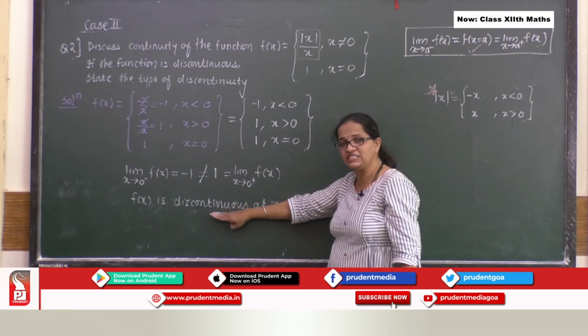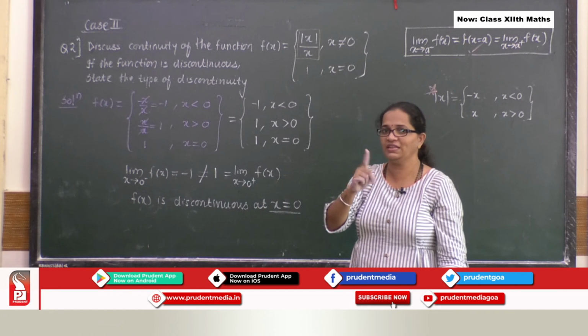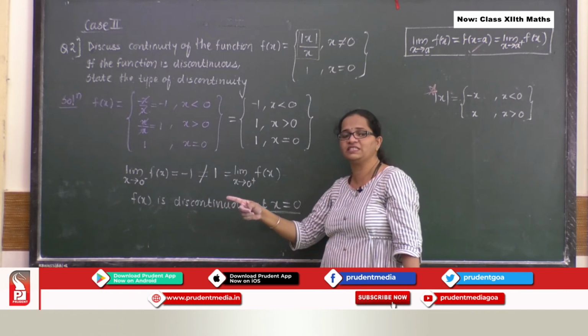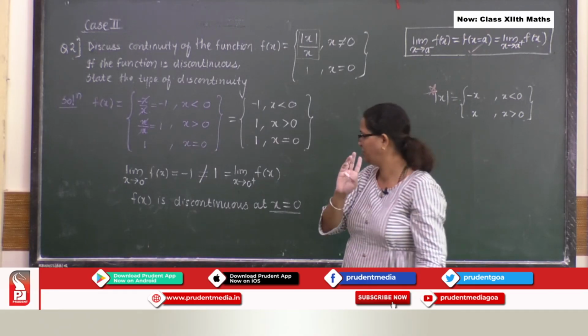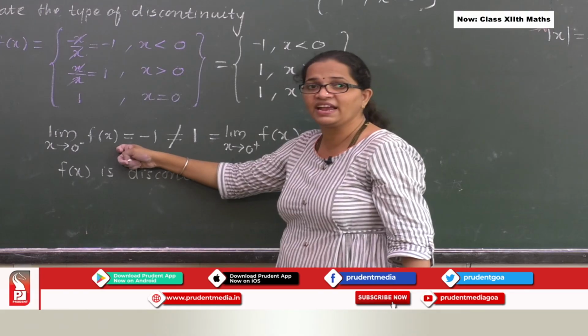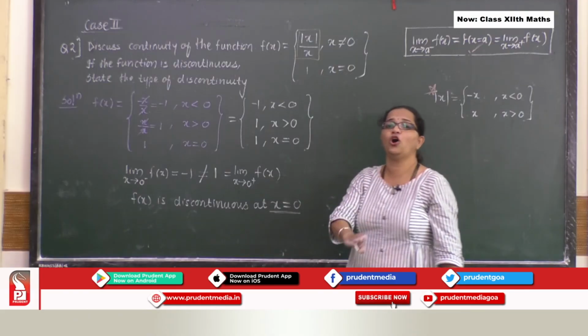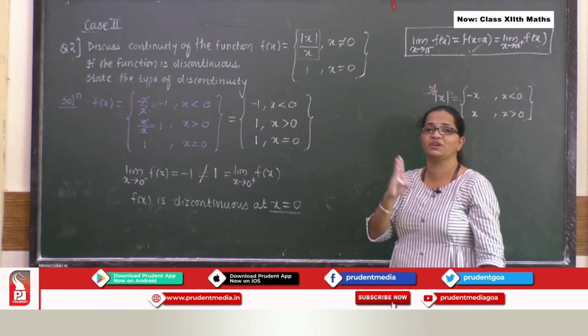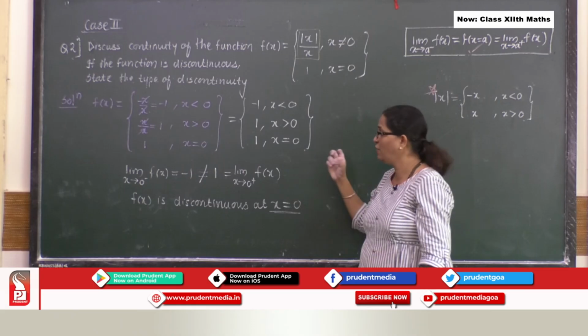If it is discontinuous, there will be two kinds of discontinuities. One, removable kind of discontinuity. Second, non-removable kind of discontinuity. So, you can see here, this is the second kind of discontinuity, that is non-removable, or you can say irremovable kind of discontinuity. Why?